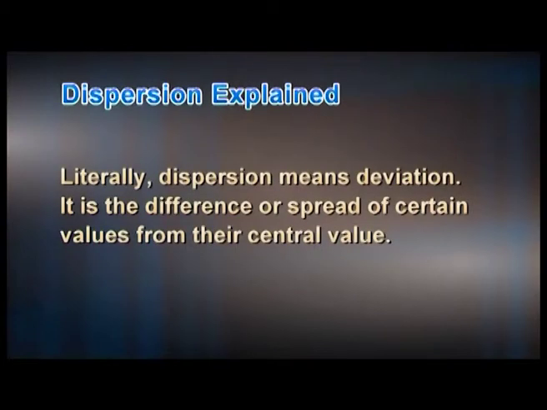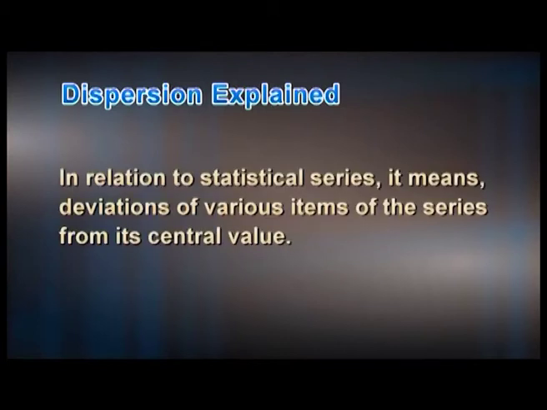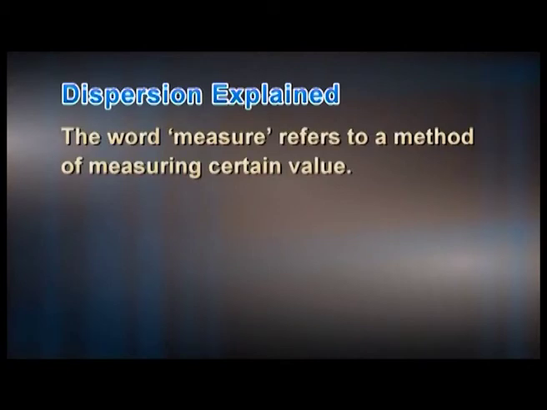Literally, dispersion means deviation. It is the difference or spread of certain values from their central value. In relation to statistical series, it means deviations of various items of the series from its central value. The word measure refers to a method of measuring certain values.